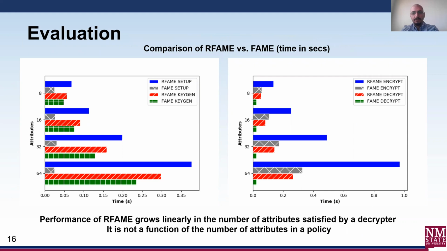We start with RFAME, which we compare to FAME, the state-of-the-art scheme. Encryption operations in RFAME have more modular exponentiations when compared to FAME, and the encrypt operation grows linearly with the number of attributes in the policy. The decrypt operation in FAME has a constant number of bilinear pairings, whereas in RFAME, the number of bilinear pairings in a decrypt operation depends on the number of decryptor's satisfied attributes. The performance penalty in RFAME comes with the revocation efficiency, which would impact significantly in large systems.